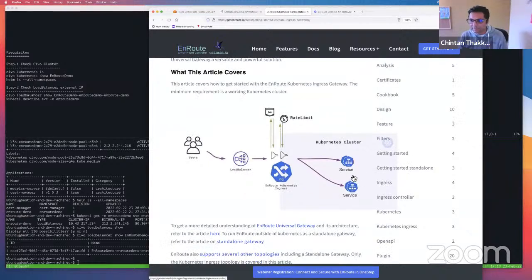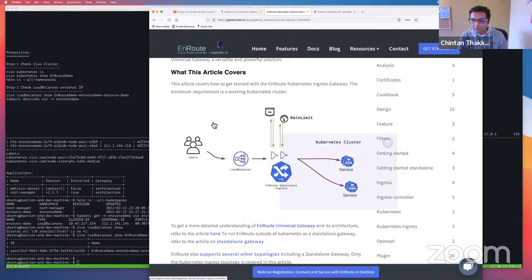You have your own service running, the HTTP bin service that Kunal showed. Then you have the EnRoute ingress controller running. Once you expose the service, you have a bunch of filters, which are automatically set up. You can tweak them. You can say, okay, this service needs this kind of rate limiting, this kind of circuit breaking, this kind of security. We'll walk through some of that stuff to give you a little more insight into how this all works.